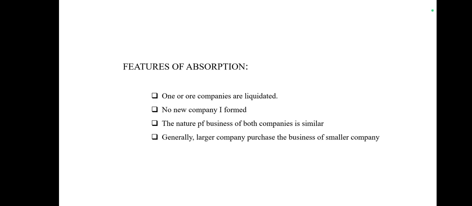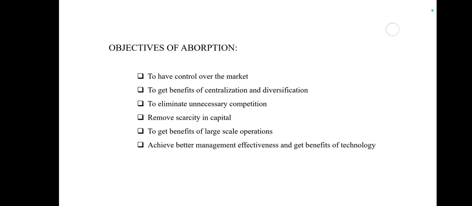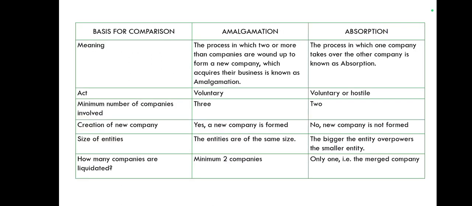Features of absorption: one or more companies are liquidated, no new company is formed, the nature of business of both companies is similar. Generally, the larger company purchases the business of the smaller company. Objectives of absorption: to have control over the market, to get benefits of centralization and diversification, to eliminate unnecessary competition, remove scarcity in capital, to get benefits of large scale operations, achieve better management effectiveness, and get benefits of technology.